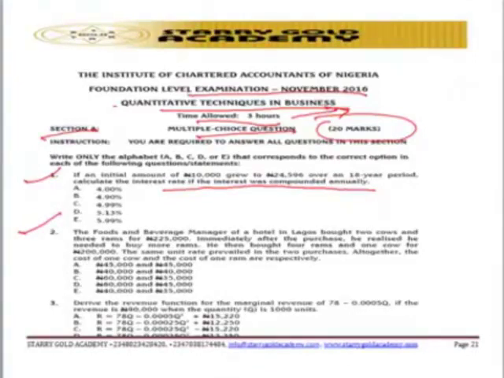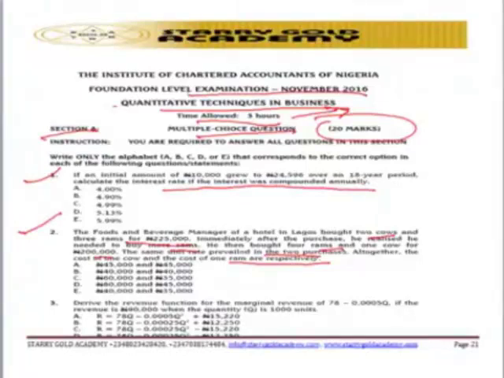They said the food and beverage manager of a hotel in Lagos bought 2 cows and 3 rams for 225,000. Immediately after the purchase, he realized that he needed to buy more rams. He then bought 4 rams and 1 cow at 200,000 naira. The same unit prices prevailed in the 2 purchases altogether. The cost of the cow and the cost of 1 ram are respectively what?